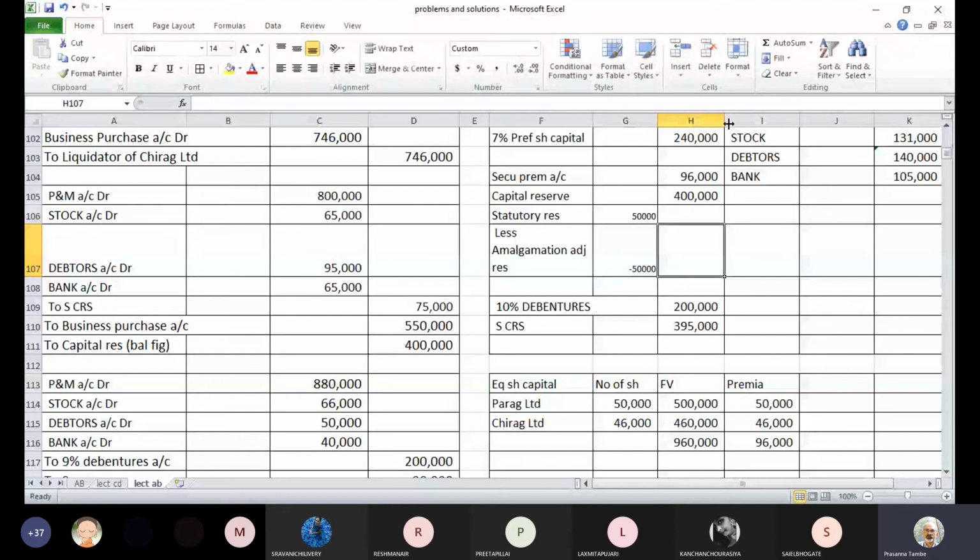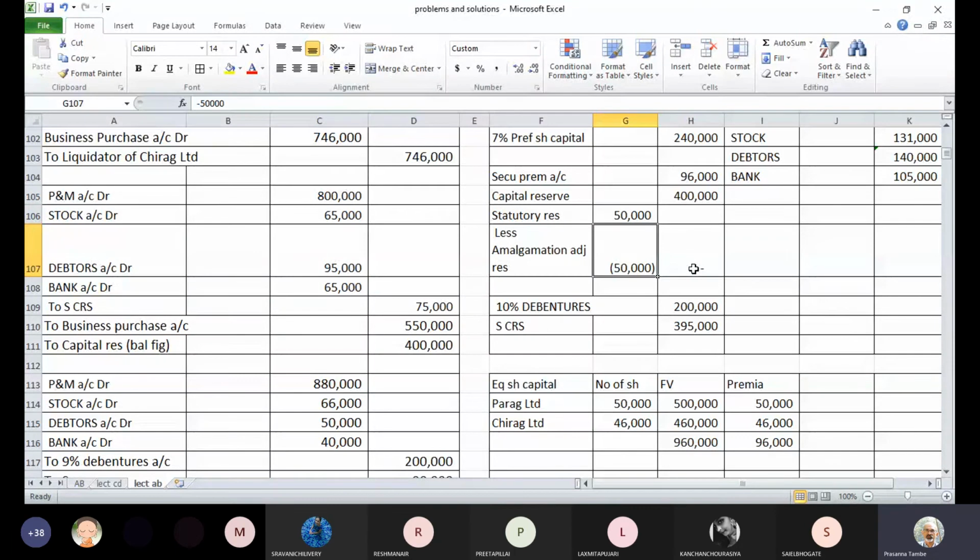Actually, in the balance sheet, you will not have any number as such for this purpose, but you will have to show this as part of your balance sheet. The reason being, you are supposed to maintain this reserve as per the statutory reserve related conditions. Okay, so we will show this in inner column and outer column. Outer column, nothing will come.